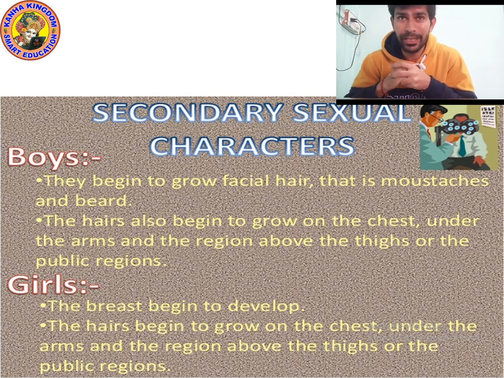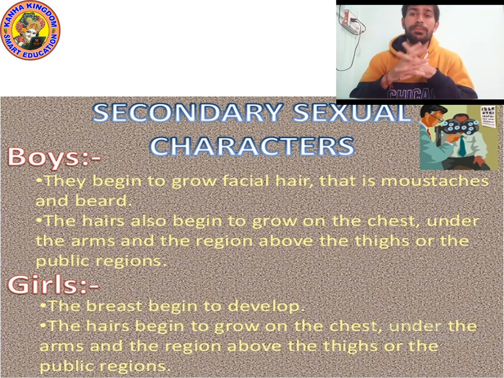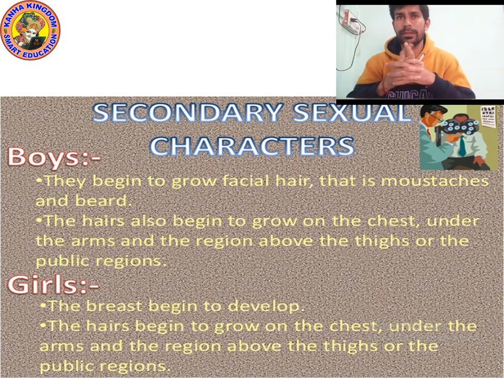You can remember EMI: E for emotional, M for mental, and I for intellectual. Also voice changes and body shape changes. The chest becomes wider, the waist part becomes wider. Now let's discuss the secondary sexual characteristics.